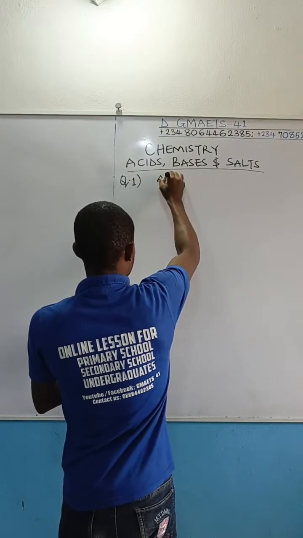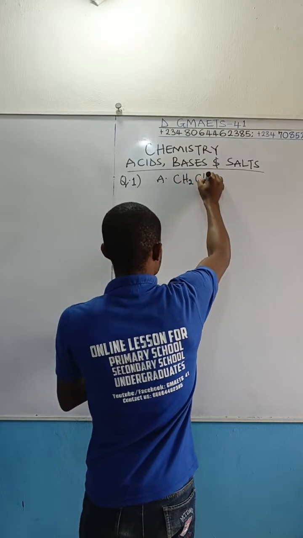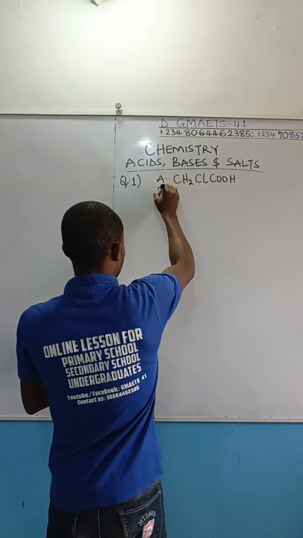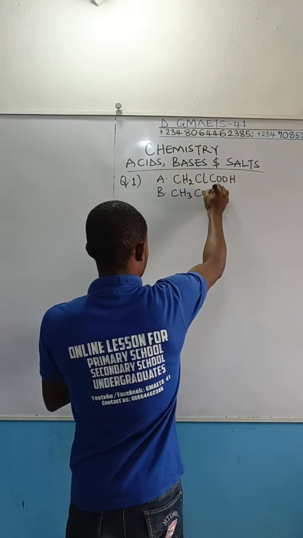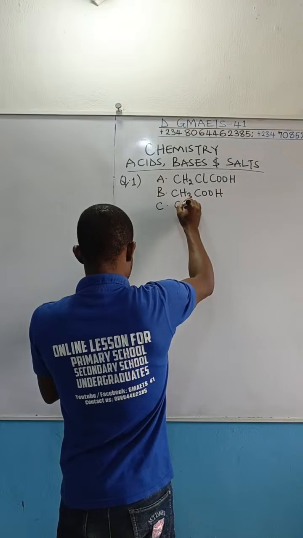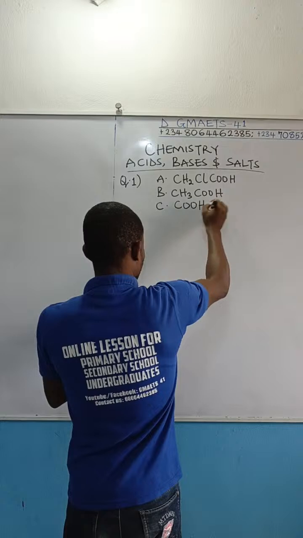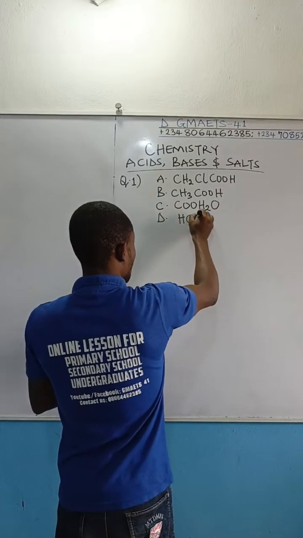The options: A, CH2ClCOOH. B, CH3COOH. C, I think what I have here is HCOOH. And then D, we have HCl.